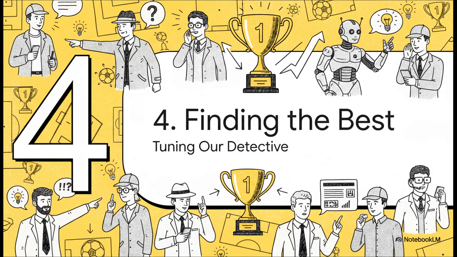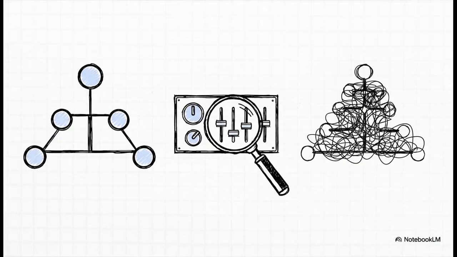We don't just train one detective, we actually train a whole squad of them, and we give each one slightly different settings. Think of them as different interrogation techniques to figure out which one is the absolute best for this specific job. So we can tweak our decision tree by changing what are called hyperparameters. These are just the settings on the machine.